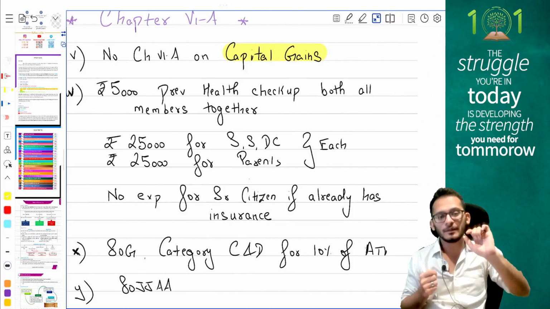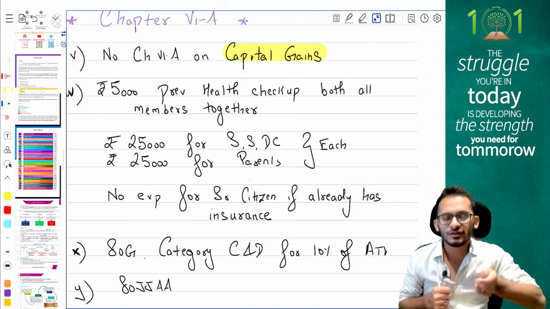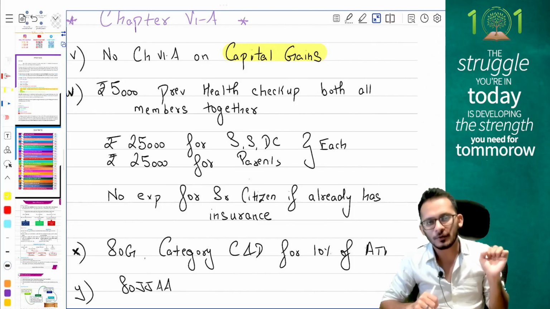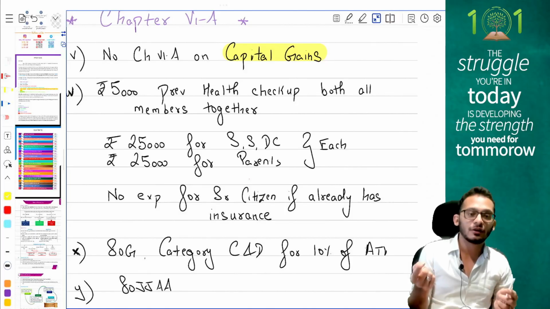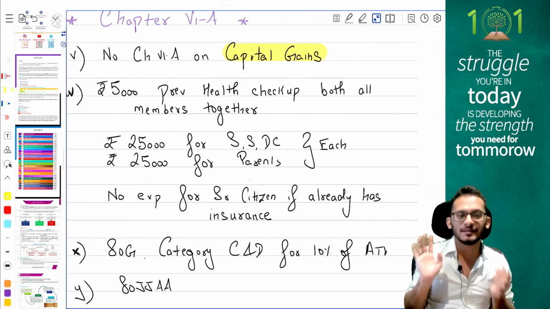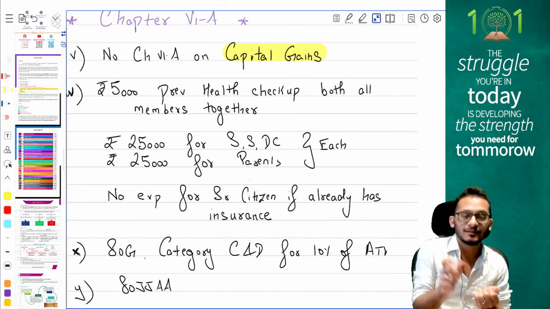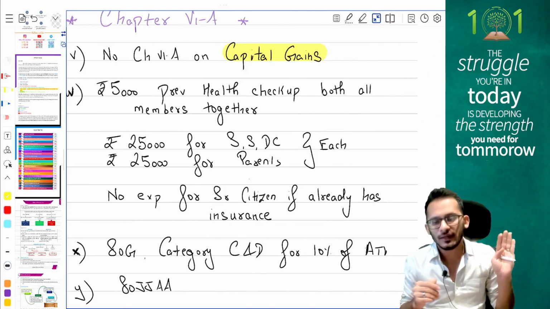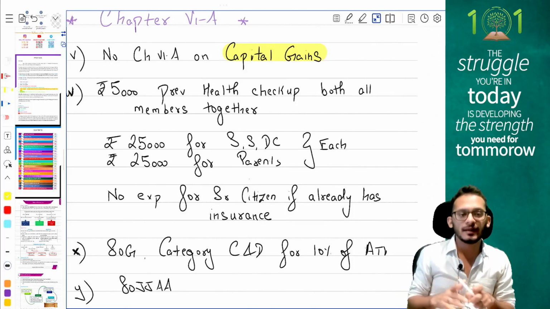Next critical thing, people, is that when you are a senior citizen planning to pay any medical insurance, you can claim the number up to 50,000 rupees on the bucket. Unfortunately, if you don't have an insurance, then you can claim your actual expenses. But if the question says both insurance and expenses, focus on insurance, ignore the expense. You cannot claim the expense when insurance is already granted.